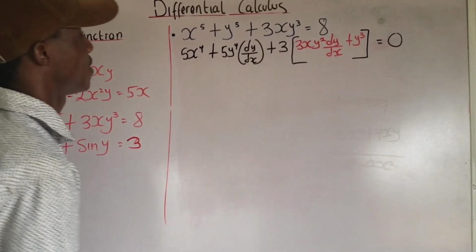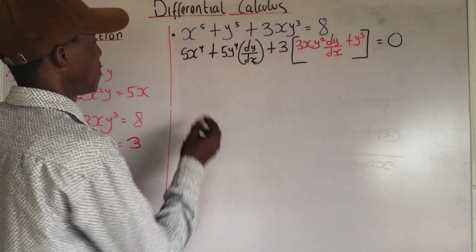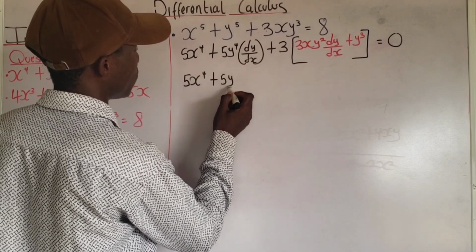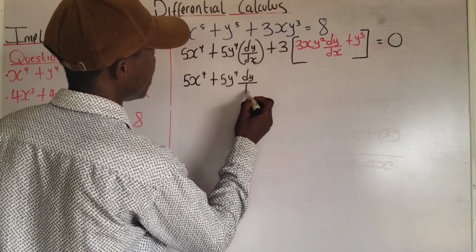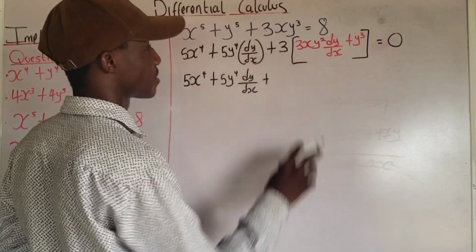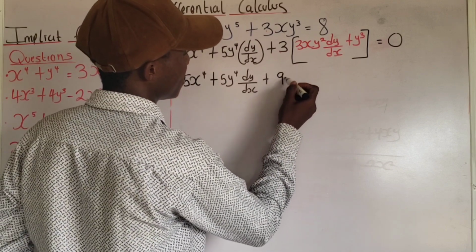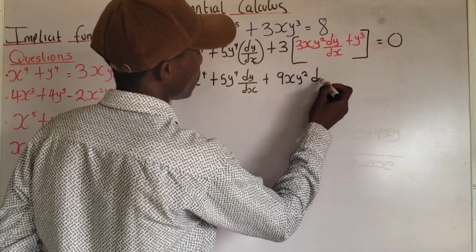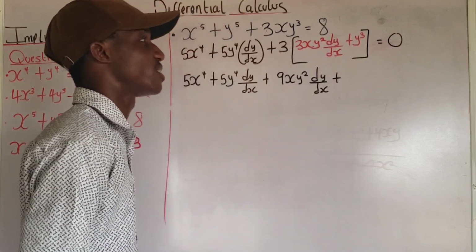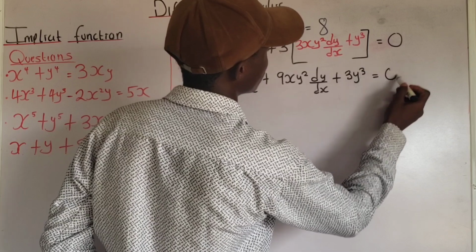Okay, so here I'm going to have 5x to the power of 4, plus 5y to the power of 4 dy dx, plus, okay, let's open the brackets using plus 3. Plus 3 times 3xy squared dy dx. That is 9xy squared dy dx, plus 3 times y raised to the power of 3. That is plus 3y raised to the power of 3 equals 0.